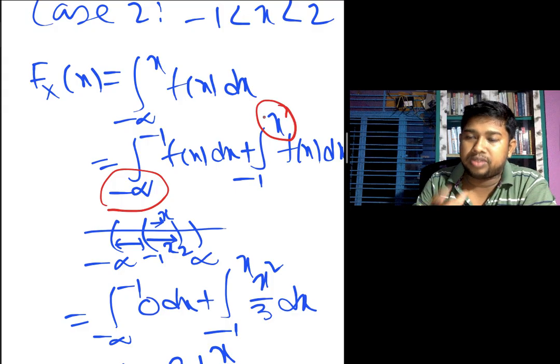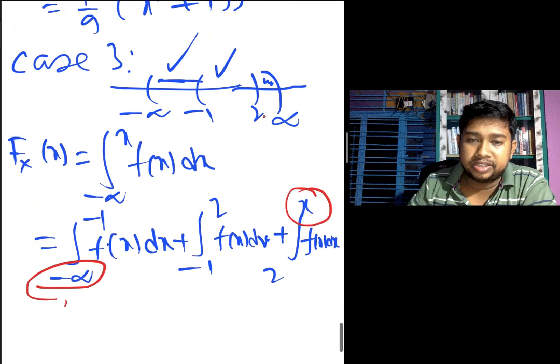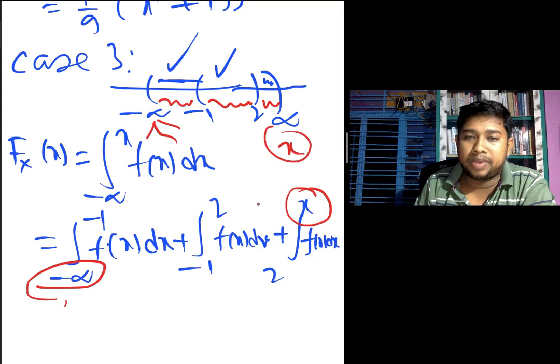For the 3 part, minus 1 to 2 to x. Okay, we also divide this because the interval starts from here. First we write it here, second also write here, next also write here. Remember this is the lower value, and the upper value is the x. This is the upper value, lower value to upper value.